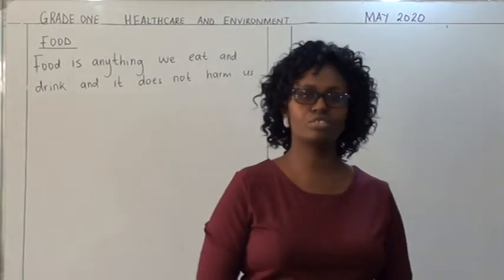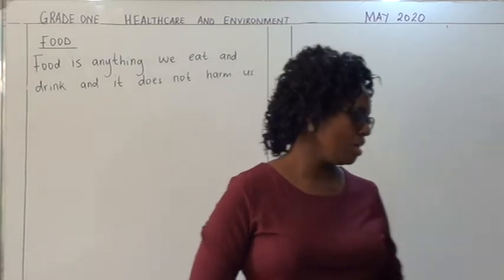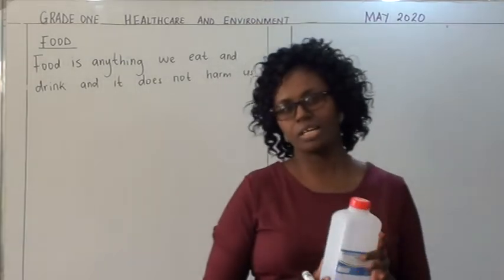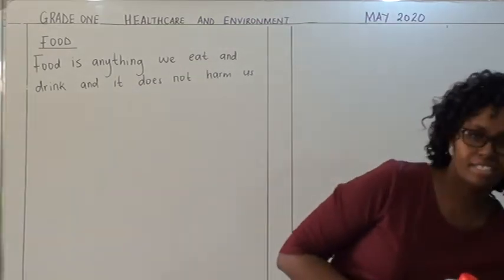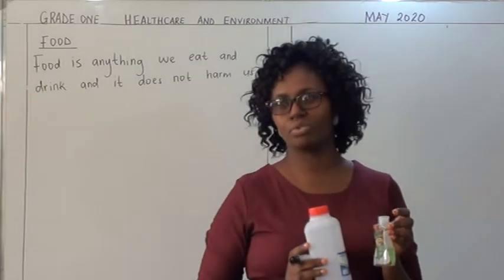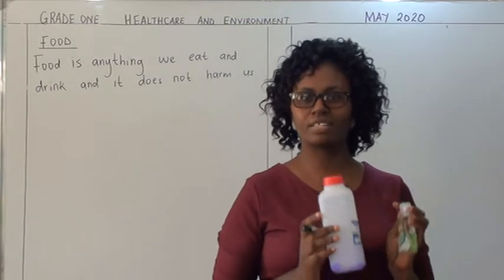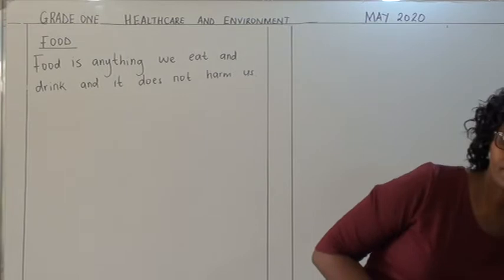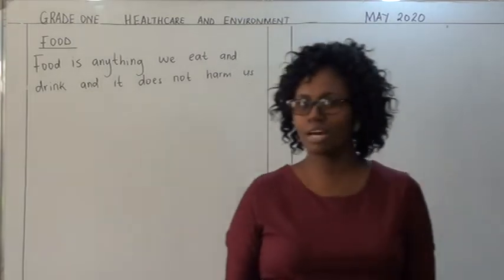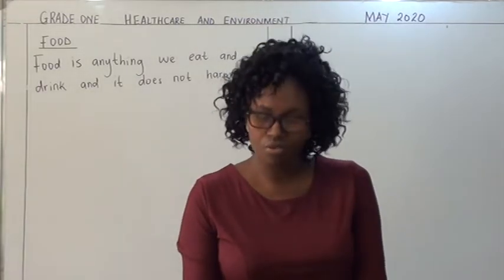There are some things that you can eat and harm you. For example, this is spirit. If you take this spirit, it is going to harm you. If you take this sanitizer, it can harm you. So these are some of the things that you can eat and harm you. So anything that you eat and drink and does not harm you, that is what we call food.